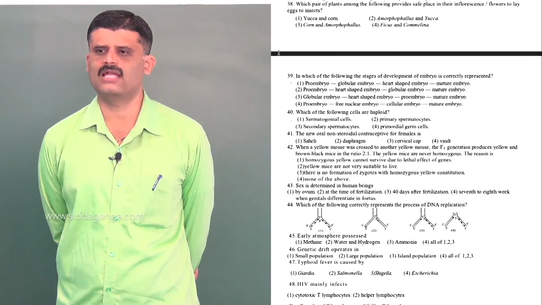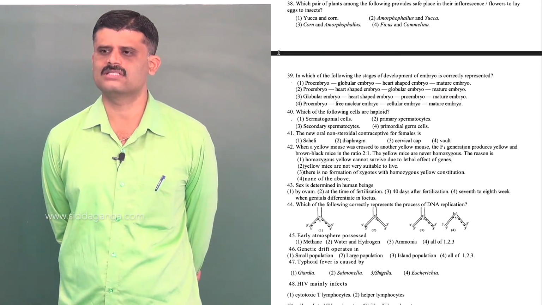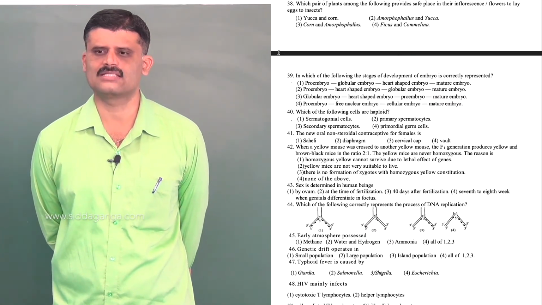Next, question number 38. Which pair of plants among the following provides a safe place in their inflorescence or flowers to lay eggs to insects?